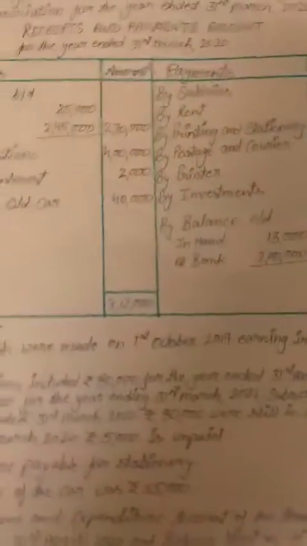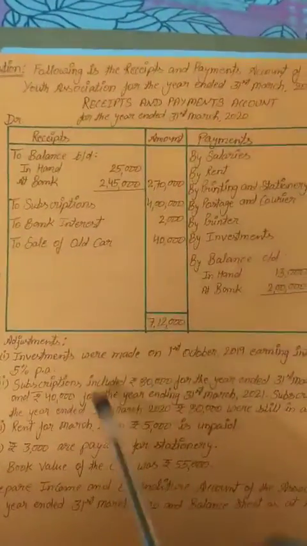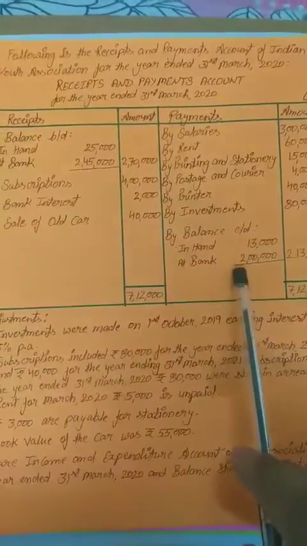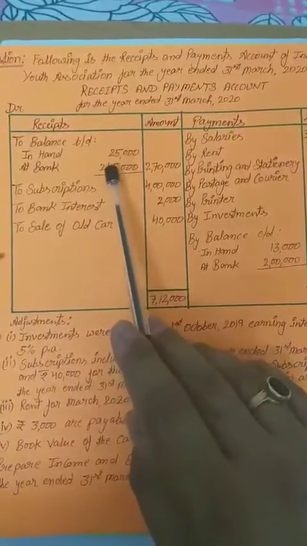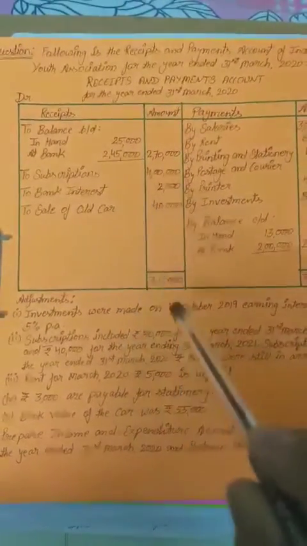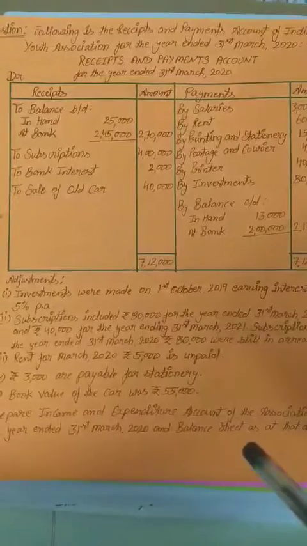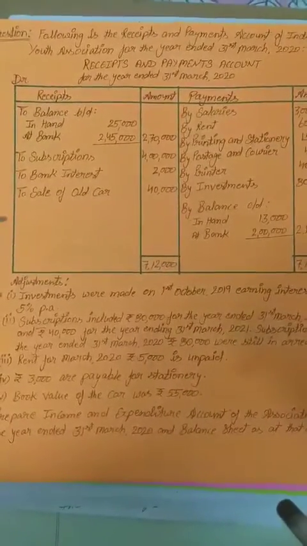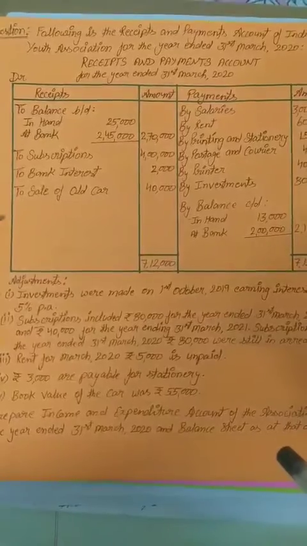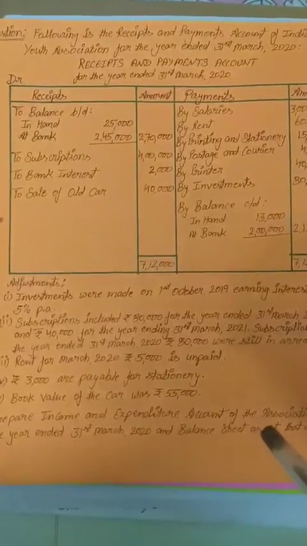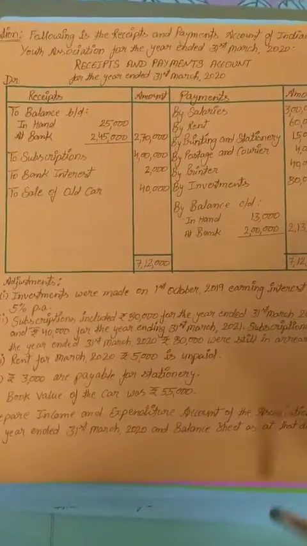First, there is the opening balance or beginning balance and the closing balance related to cash and bank. This is the opening balance and this is the closing balance. If we have the opening balance of cash and the capital fund balance is not given anywhere in the question, then we are required to prepare the opening balance sheet also, from where we can calculate the capital fund at the beginning of the year.